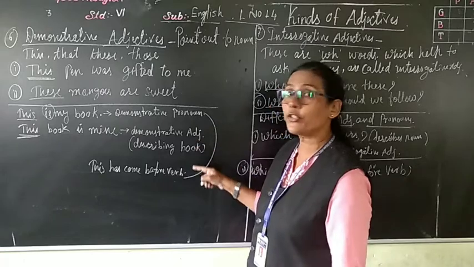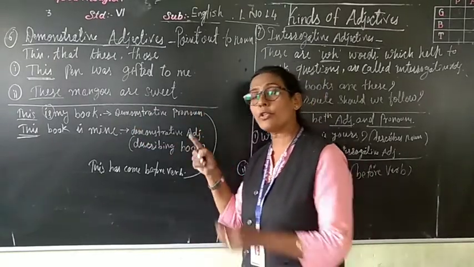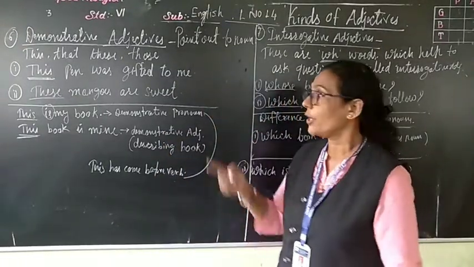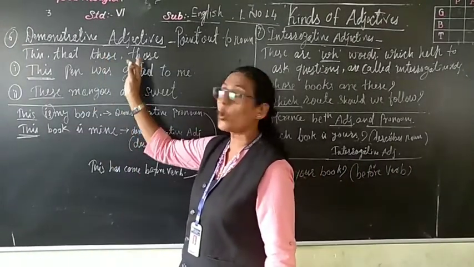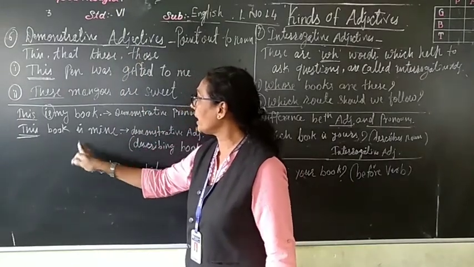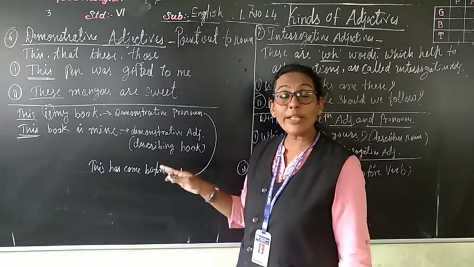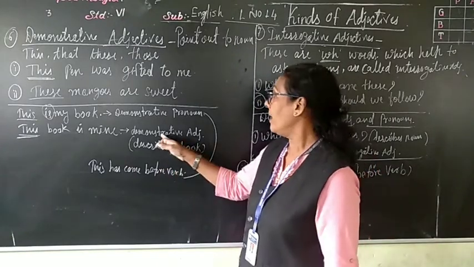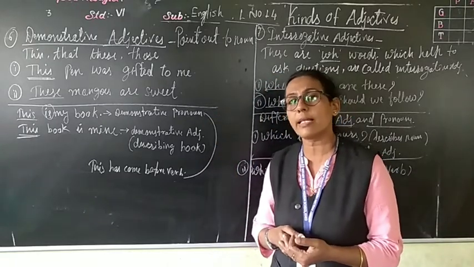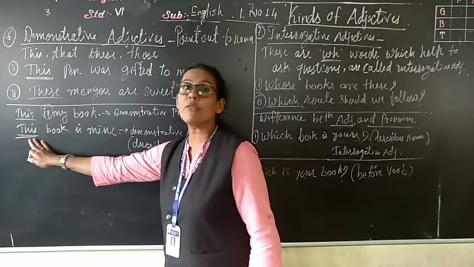Now we are seeing the difference between demonstrative pronoun and demonstrative adjective. Here also these, that, those words are there. Now see, this book is mine. Whether this is a demonstrative pronoun or a demonstrative adjective?